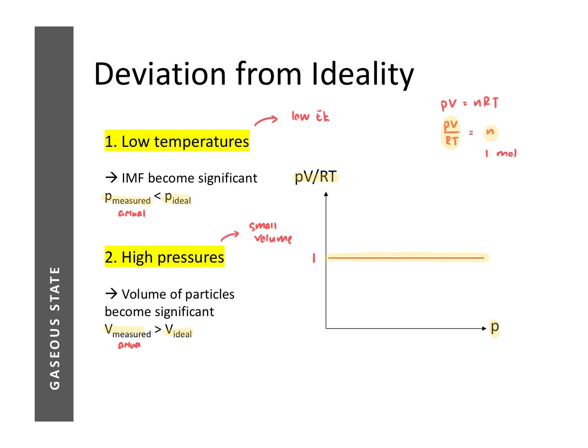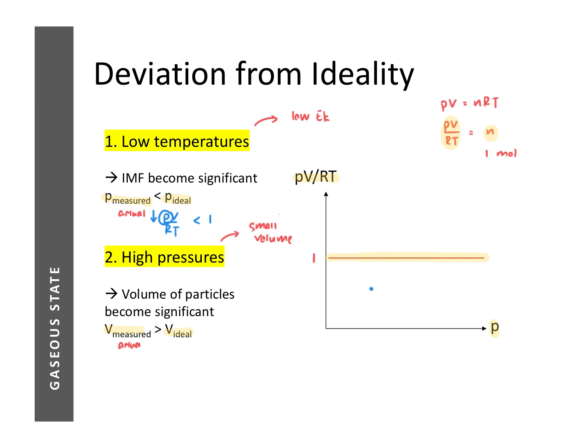Now what happens when you have low temperatures? Remember, at low temperatures, the intermolecular forces become significant. So the actual pressure will become lesser than the ideal pressure. So if P becomes smaller, that means your PV over RT will become less than 1. So it will appear below 1 at low temperatures.